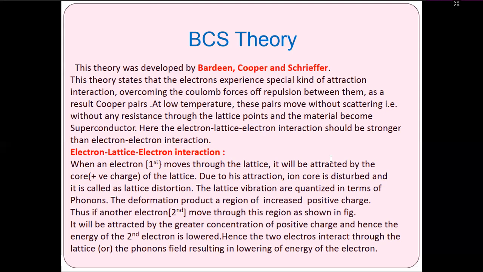The deformation produces a region of increased positive charge. Thus, if another, second electron moves through this region, it will be attracted by the greater concentration of positive charge, and hence the energy of the second electron is lower. Hence, the two electrons interact through the lattice or the phonon field, resulting in a lowering of energy of the electron.